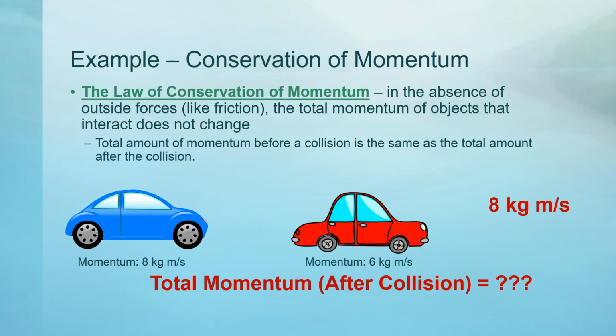The blue car has a momentum of 8 kilogram meters per second, plus the red car's momentum of 6 kilogram meters per second is equal to 14 kilogram meters per second. That is the total momentum before the collision, and according to the law of conservation of momentum, that also will be the total momentum after the collision. So the total momentum both before and after the collision is 14 kilogram meters per second.